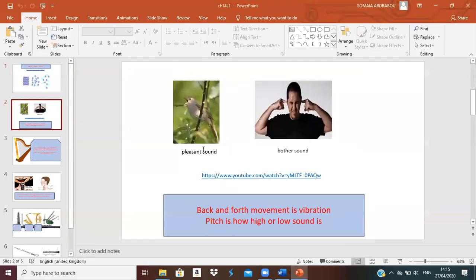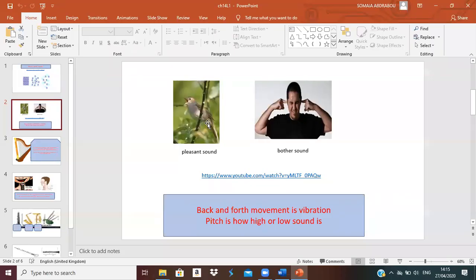Some sounds are bothersome sounds and some sounds are pleasant sounds. Bothersome means that it is noisy. It hurts your ear. And pleasant means that it is calm or a good sound.